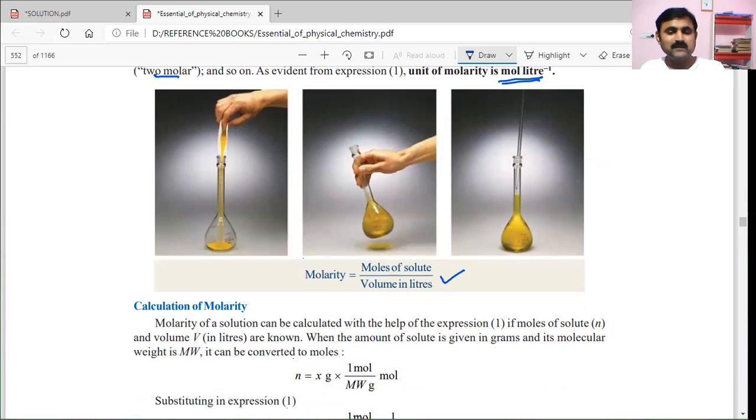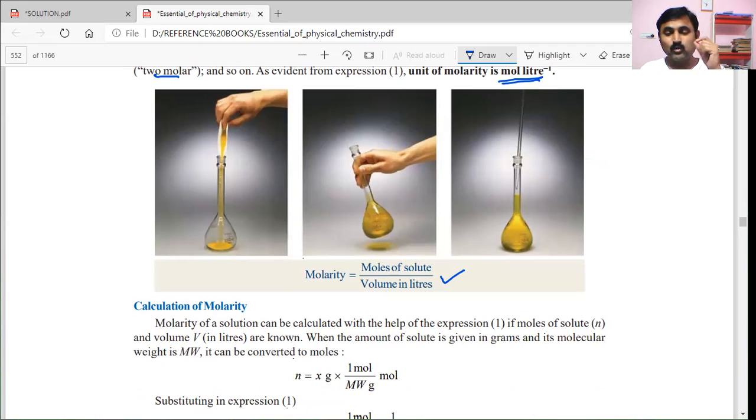Now we'll see a calculation. Calculation of molarity: molarity is equal to the number of moles by volume.